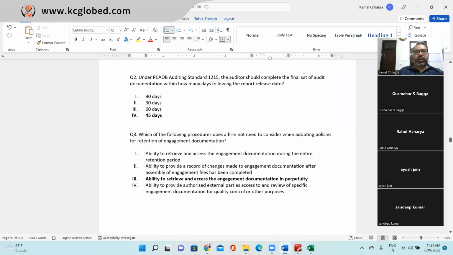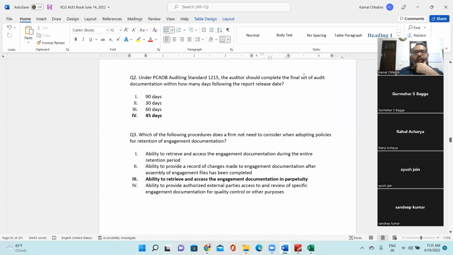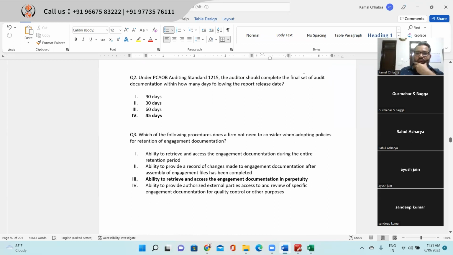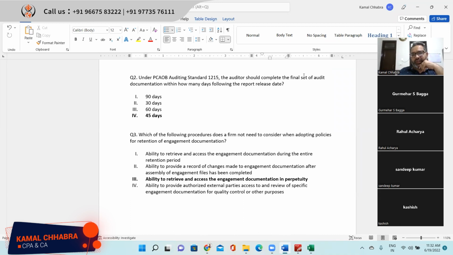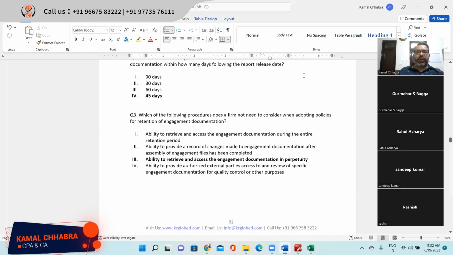Okay, second question. Under PCAOB auditing standard 1215, the auditor should complete the final set of audit documentation within how many days of the report release date? Sir, 45, because it's PCAOB, so it's an issuer. Yes, public company, and that is 45 days. And if it were a non-issuer it would be 60 days. Agree with 45 days? Cool. Okay, next question.